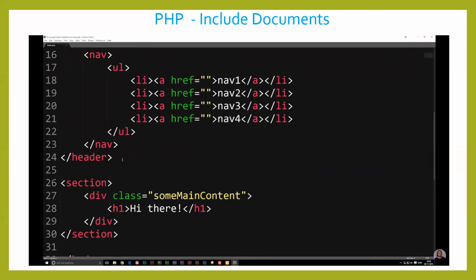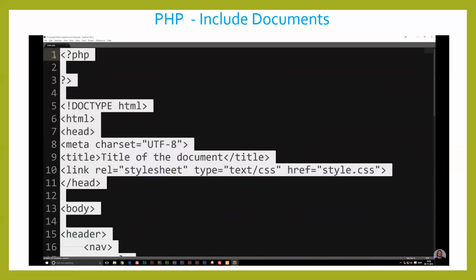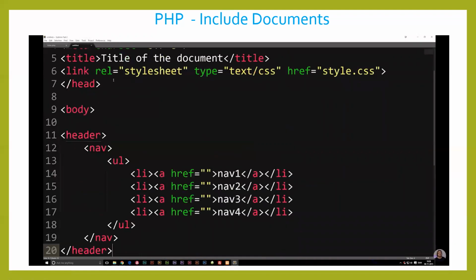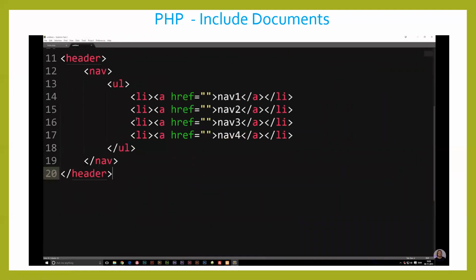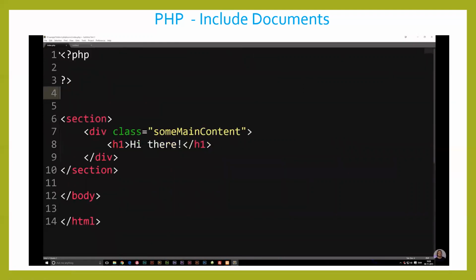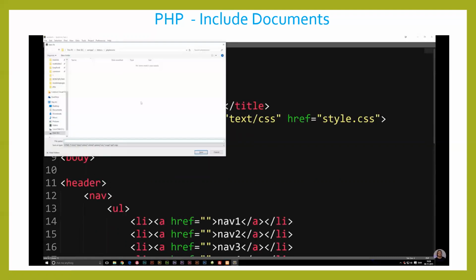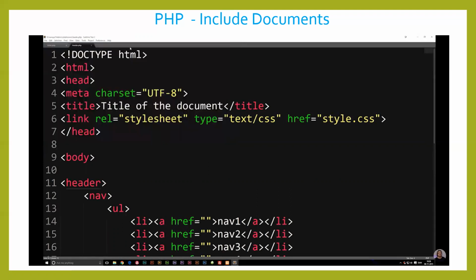In this example, I'm going to choose to take the header, copy all the way to the top here, copy it and delete it. Then I'm going to open up a new document, paste everything in here, and now what we need to do is connect this document to the top part of our pages, which in this case is our front page. So the way we do that is by saving our document. I didn't save it yet, so I'm going to save it inside my root folder as header.php. You can call it whatever you want, but it's a habit to call it header.php, so that's what I'm going to call it here.